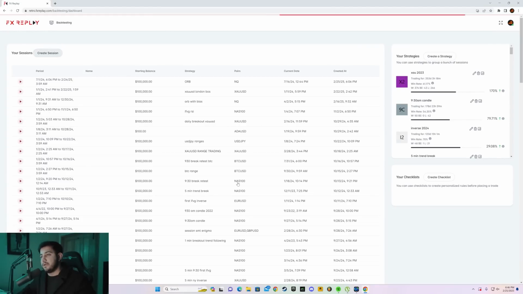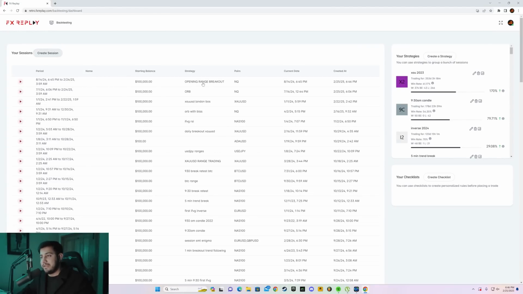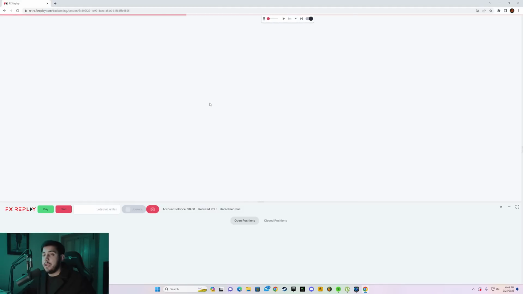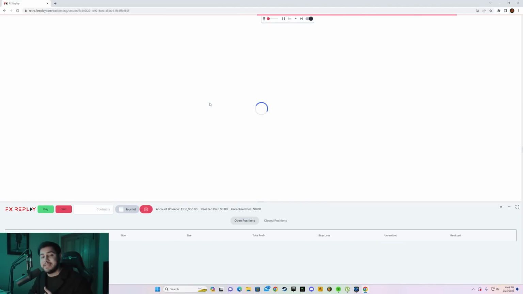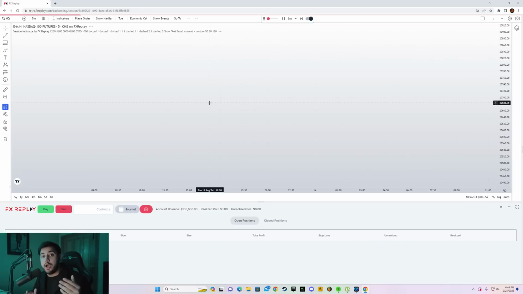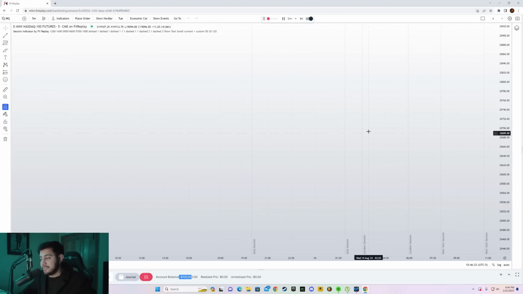Now, once you click on save, you can see right here we have a new strategy. So what you want to do is click on this play button, and it will take you directly to the charts where you can backtest. I'm going to take 5 or 6 trades just to show you how this platform works and how you can backtest and collect data. So here you can see you have the account balance. You can hide it by clicking on this negative sign. And then everything looks like TradingView, from tools to indicators.